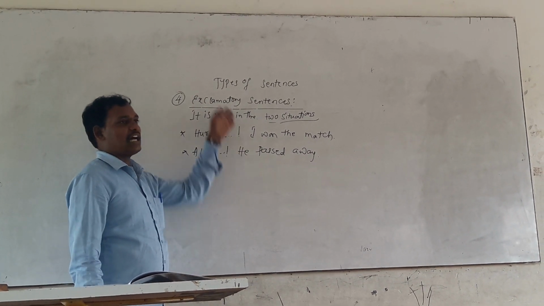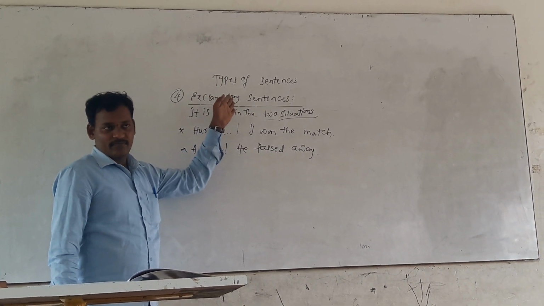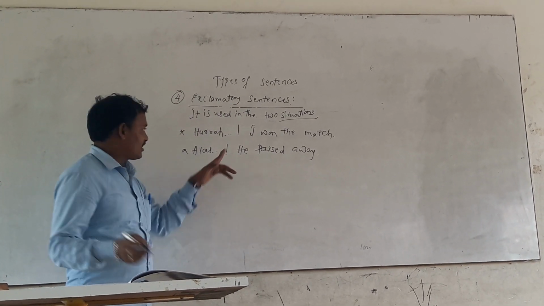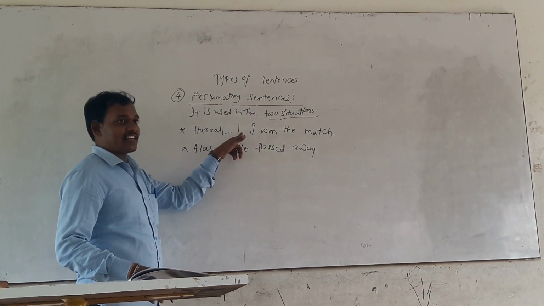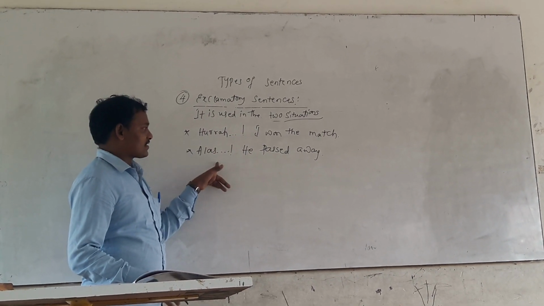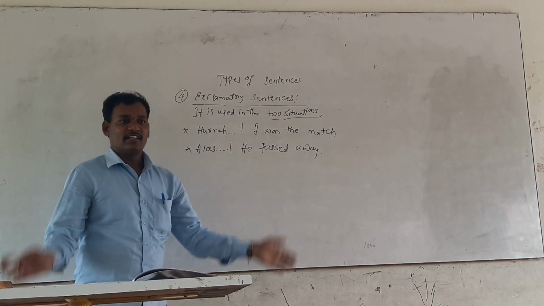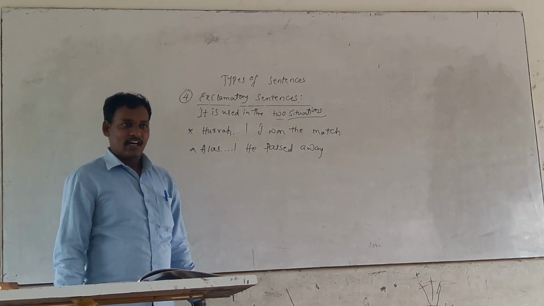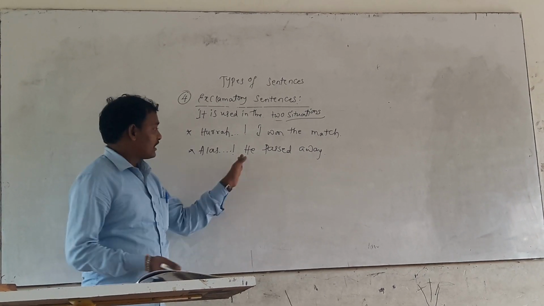That explains the exclamatory sentences. The next one is alas. See here in the sentence, we have added an exclamation mark in the middle of the sentence. Alas, he passed away. Alas, he passed away. It means, alas, ayyo, he passed away.